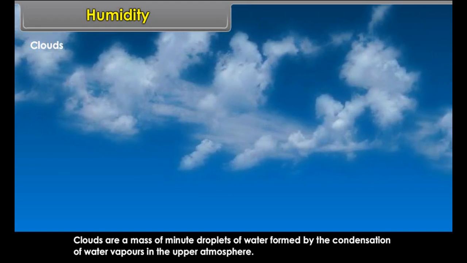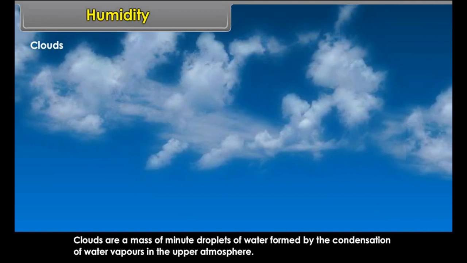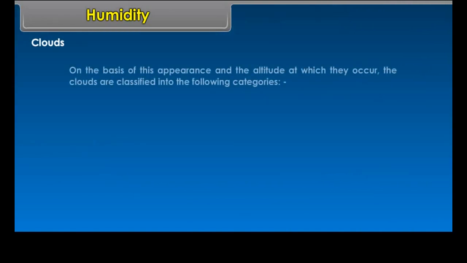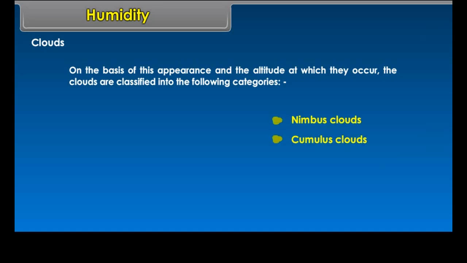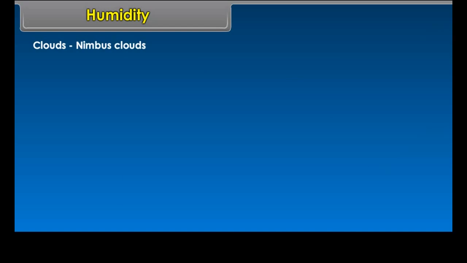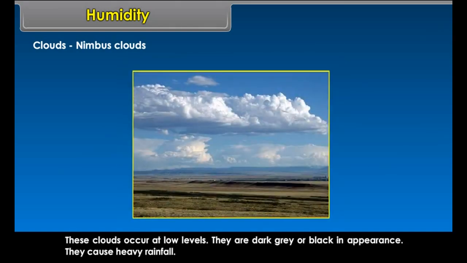Dew. On cool nights during winter, when the earth radiates heat and gets cooler, the air which comes in contact with the cool ground also becomes cooler and water vapor starts condensing over the grass, trees, leaves, etc., which could be seen in the early morning. This is called dew. Frost. When the temperature falls down to 0 degrees Celsius, the water drops form ice crystals which are known as frost.